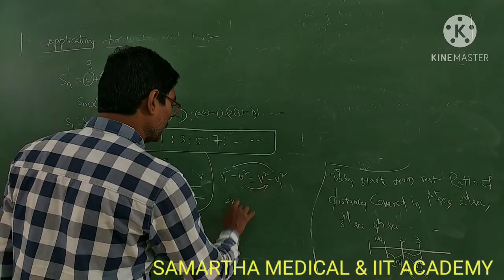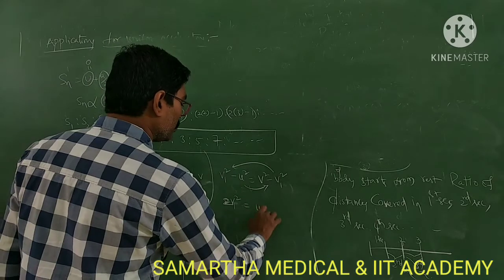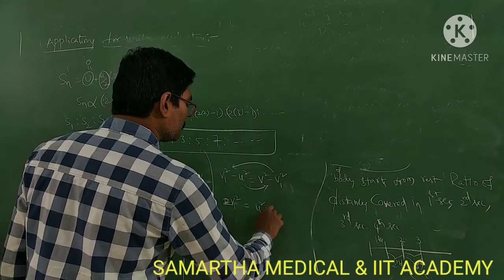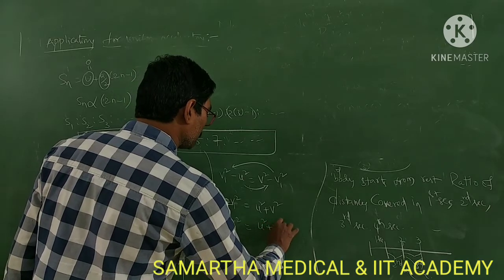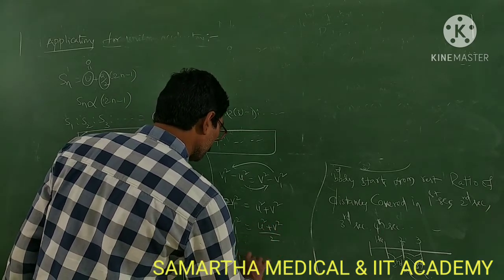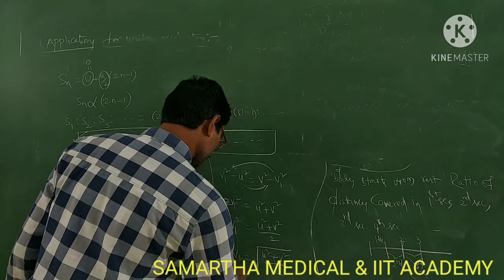2v1 square is equal to u square plus v square. So v1 square is equal to (u square plus v square) by 2, and v1 is equal to root over (u square plus v square) by 2.